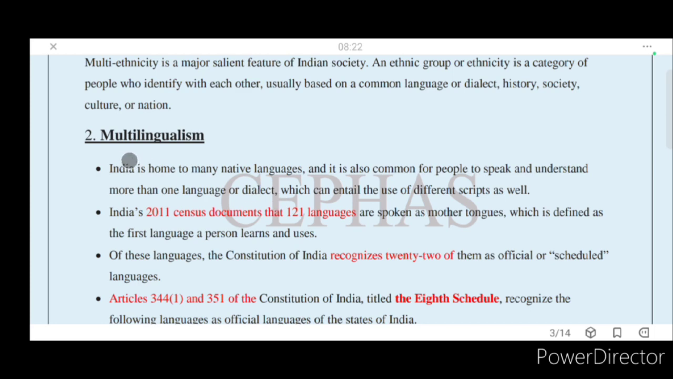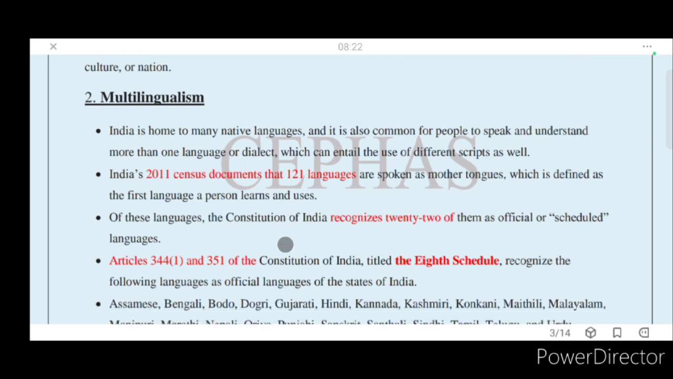Next, multilingualism. Multilingualism means many languages. India is native to many languages. In the 2011 census documents, 121 languages are spoken as mother tongues. Mother tongue means the first language that they know. Of all these languages, 22 are recognized as scheduled languages. That means they are protected. Why are they protected? Because of their history.